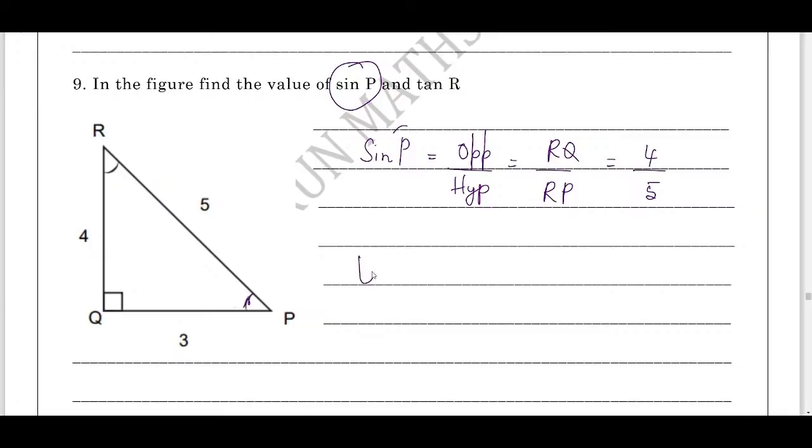Then what you need to find out is tan R. Tan R is opposite by adjacent. With respect to R, opposite is QP. Adjacent is RQ. QP is 3, adjacent is 4. So therefore, sin P equals 4 by 5 and tan R equals 3 divided by 4.